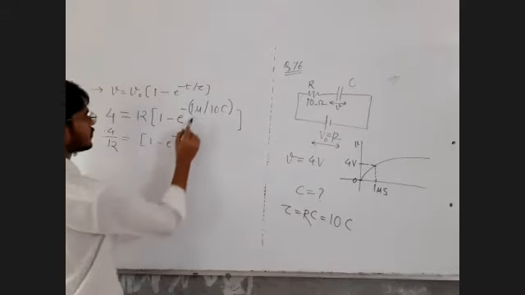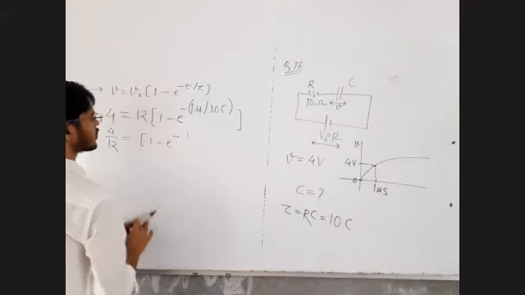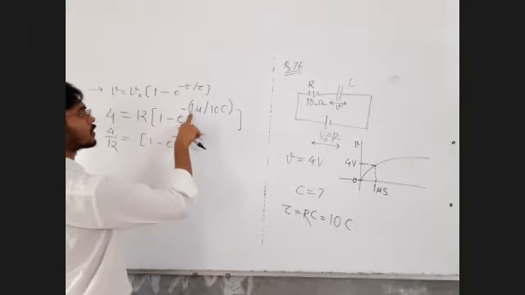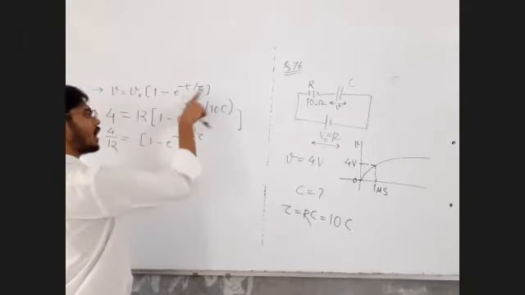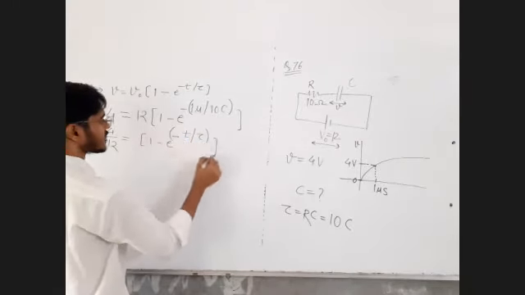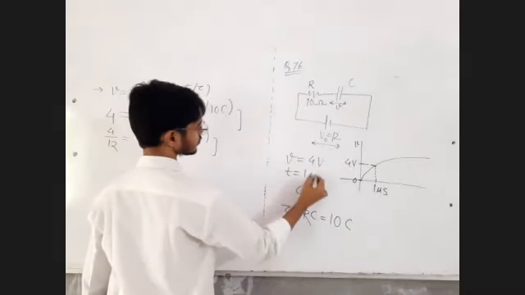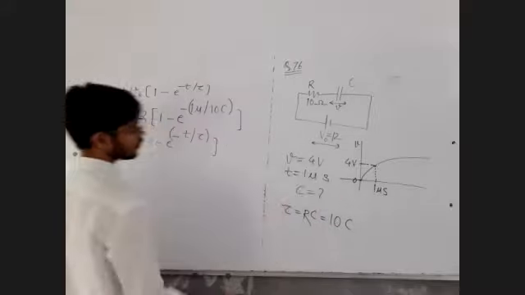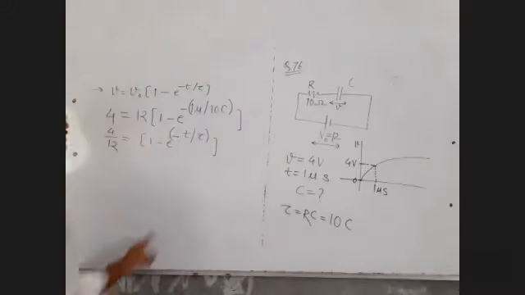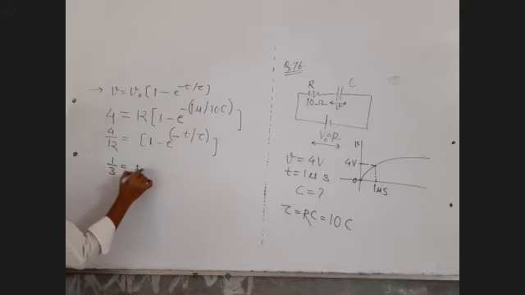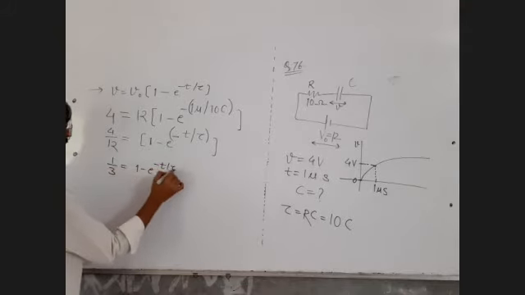minus t by tau. The t value is 1 micro, or let me keep that as it is. I will put the values of tau and t afterwards, at the end. At last, I will put the value of time as 1 microsecond and the value of tau as RC. I will find out this value first. Okay, sir, that's a better idea. 4 by 12 is 1 by 3, equals 1 minus e raised to minus t by tau.